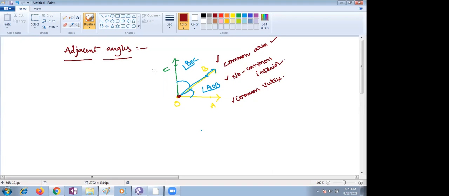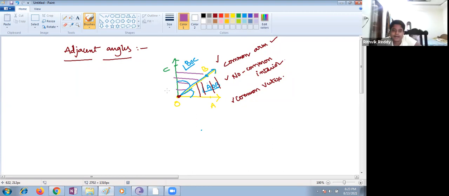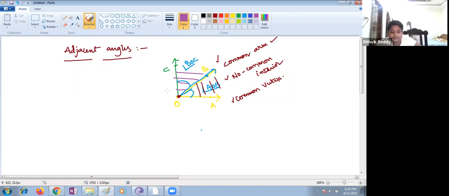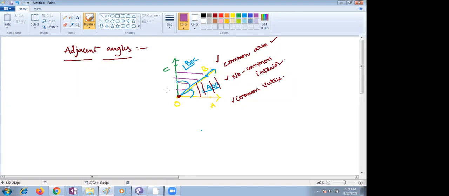This part is slightly different: there is no common interior for both. This is completely separate, there is no common part in between. But we can tell the arm also: yes, we have a common arm. OB is a common arm for both the angles, right? Non-common arms are the sides.